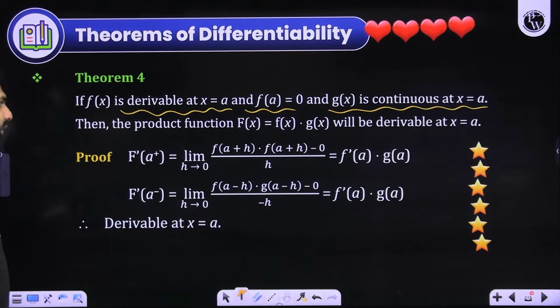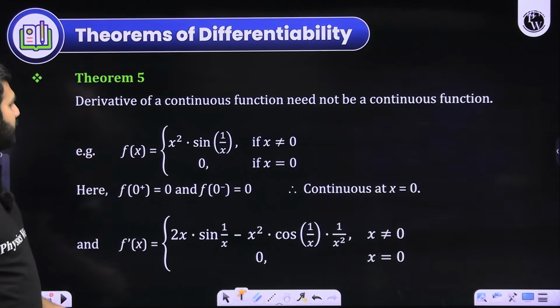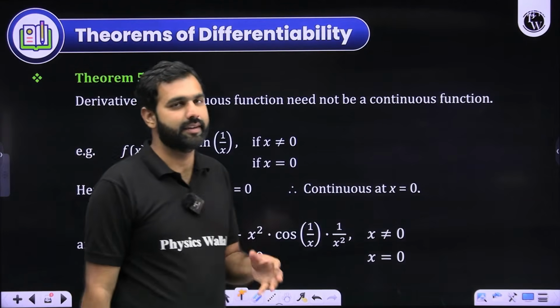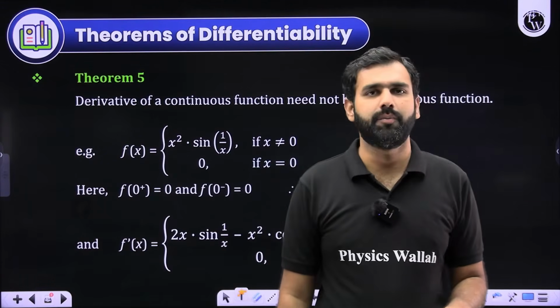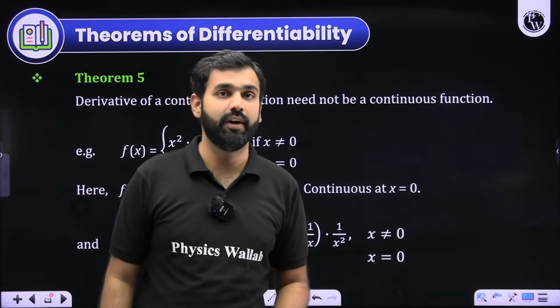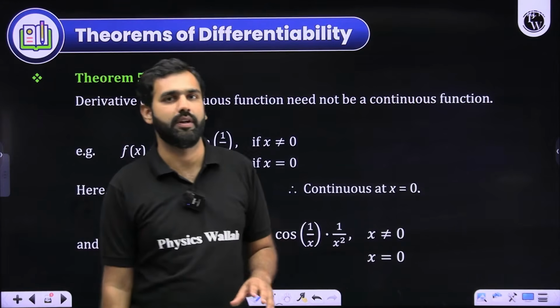So let's have a look at that part. After understanding this, let us move ahead towards the next part. This is the next theorem, theorem 5. It simply means that, let's say there is a function and it is continuous. What usually students do is that they assume that the derivative of a continuous function will also be a continuous function, which is not true.